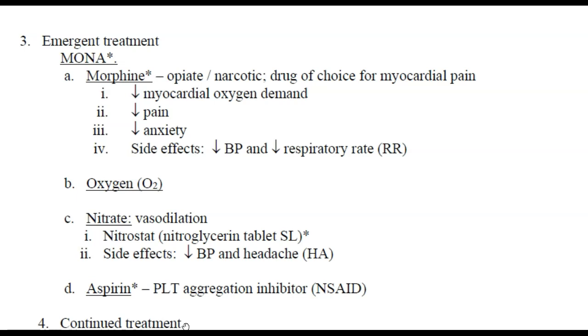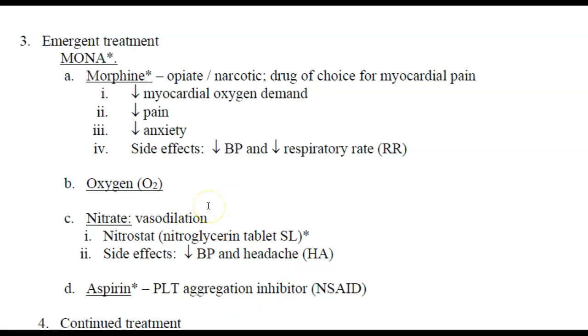And a couple of things that we have to remember when it comes to morphine side effects, and definitely we have to monitor. So these are the side effects. It does have a tendency to decrease blood pressure, and it can also decrease the respiratory rate because morphine can cause respiratory depression. Again, as we talked about earlier, oxygen is also a treatment for unstable angina and MI.